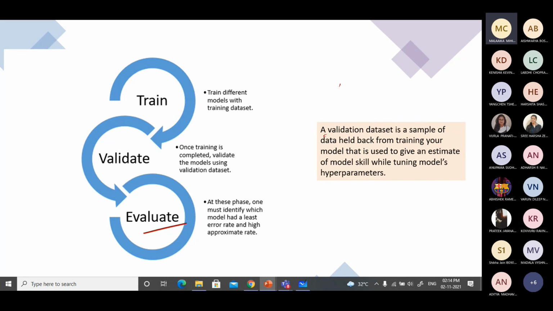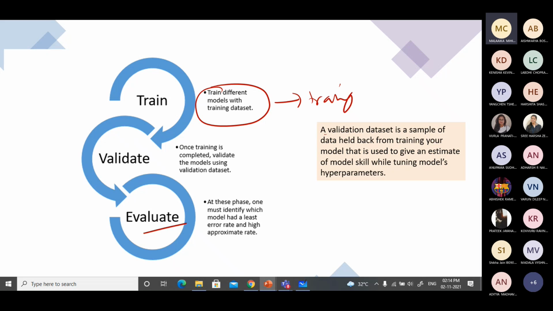So what is the purpose of keeping this data set? Anyone? Sir, can you repeat the question? Which set were you talking about? Yeah. So for the training data, we already said what the purpose is. It is for training.